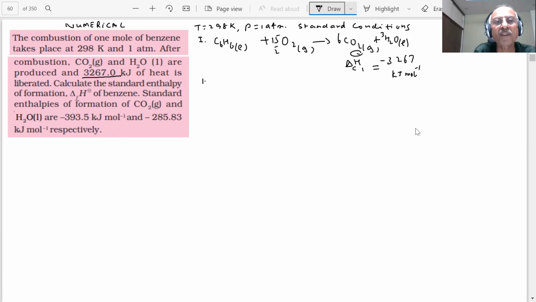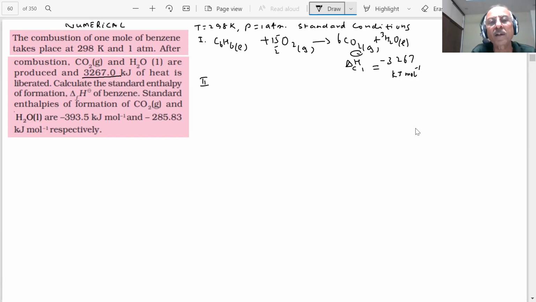What else is given? Second, he says calculate the standard enthalpy of formation of benzene. Standard enthalpy of formation of carbon dioxide gas is given. What do you mean by standard enthalpy of formation?